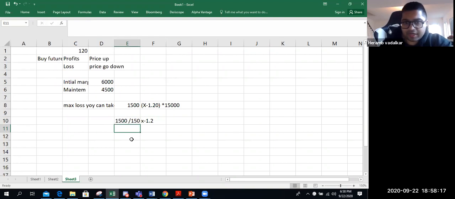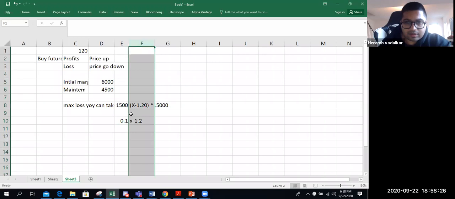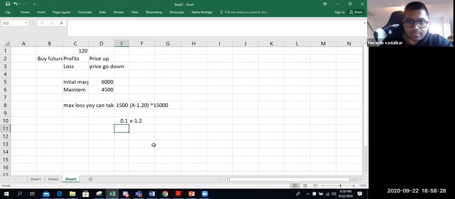Okay, so 1,500 divided by 15,000 is this much. So if you turn it around, it should be loss, so it should be the reverse of this.